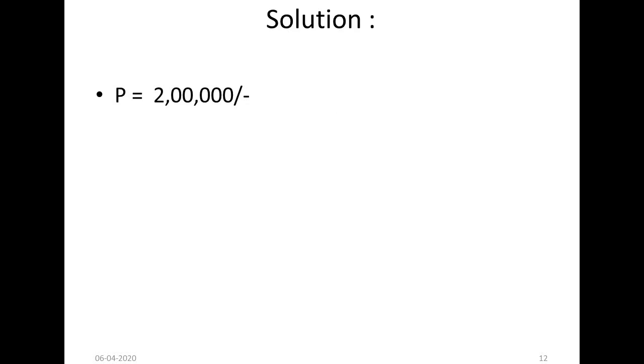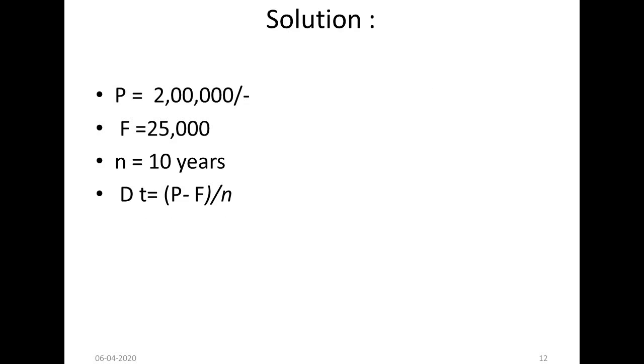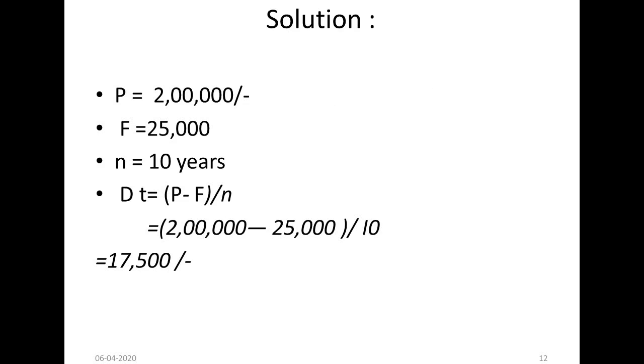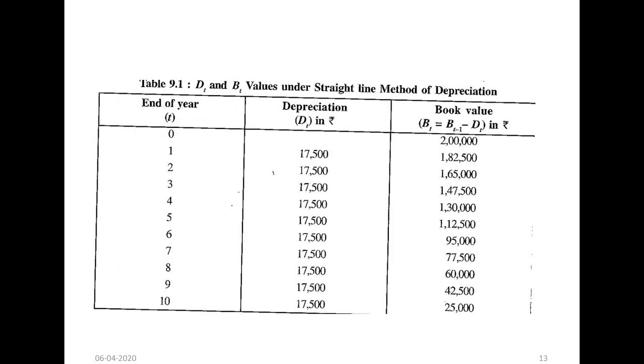Go to the solution. P is 2 lakhs, minus F, divided by N. So what is the depreciation amount? 17,500. So in the straight line method, very simple, all the years it is 17,500 only.